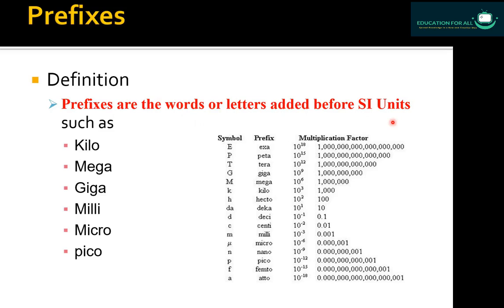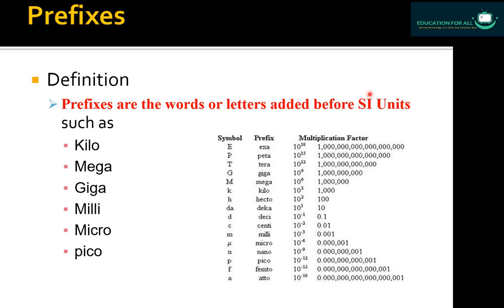First of all, I want to tell you that in the previous session we discussed units, that is base units and derived units.